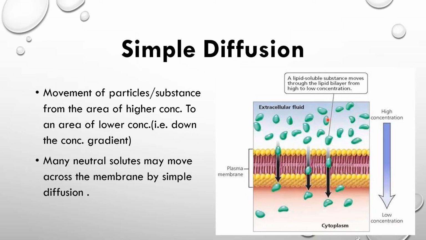So the substances are going to move from outer to inner without any expenditure of energy, and they are lipid soluble substances, so they can easily pass through the phospholipid bilayer along the concentration gradient. This is known as simple diffusion. Many neutral solutes may move across the membrane by simple diffusion.